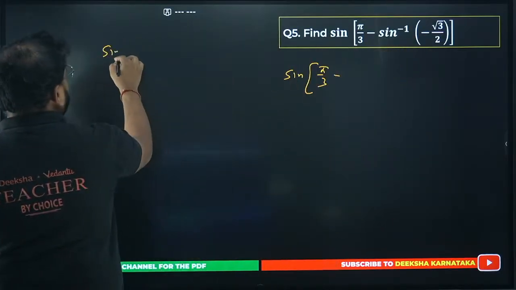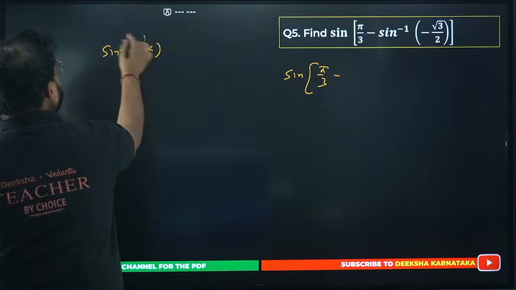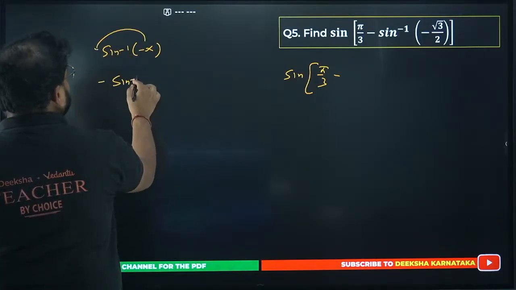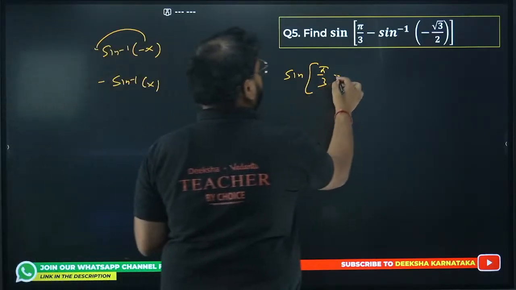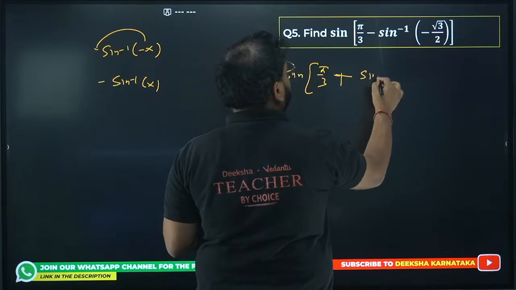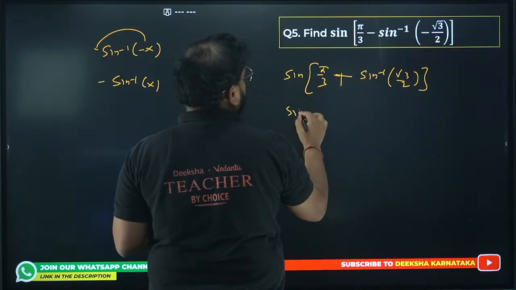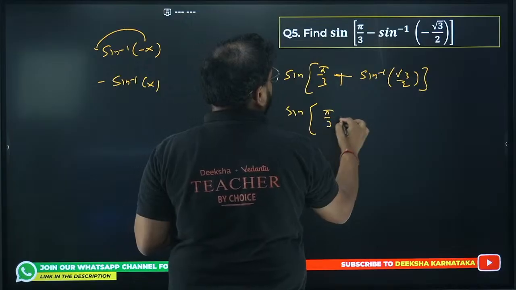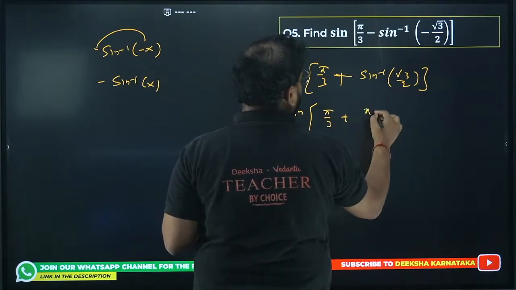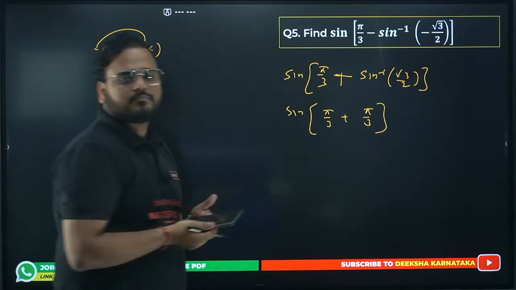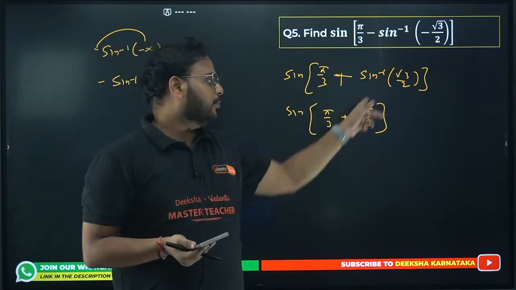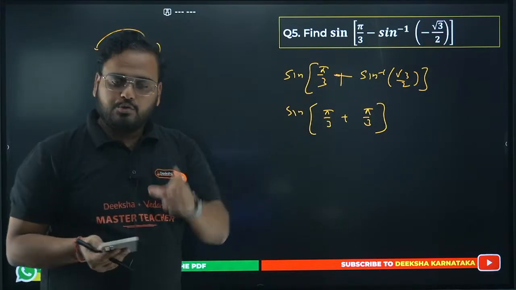The formula is there: the minus comes in front, minus sine inverse of x. It means minus and minus become plus, and we get sine of pi by 3 plus sine inverse of root 3 by 2, which is pi by 3. Pi by 3 plus pi by 3 is 2 pi by 3.